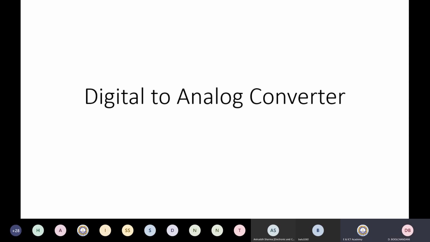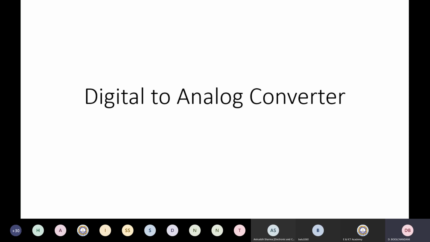Thanks, Amit, for the brief introduction. Good morning, all the participants. So I'll give you a brief introduction of digital to analog converter. This is a short time available with us, so we can see how much we can cover in this short span of 2 hours.